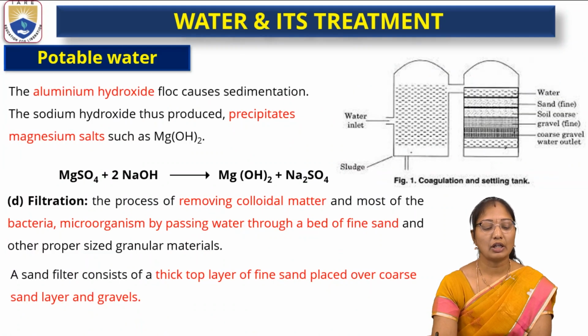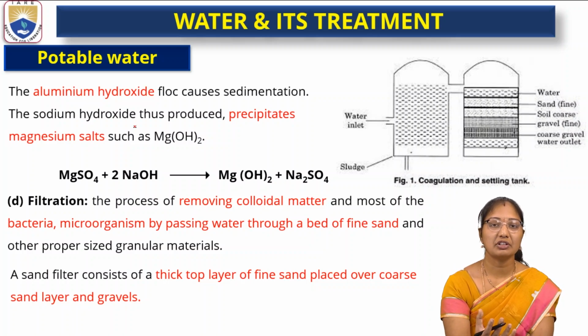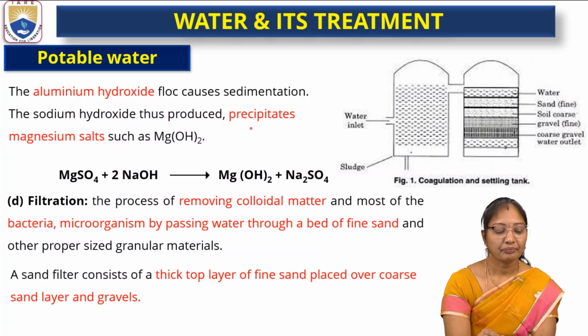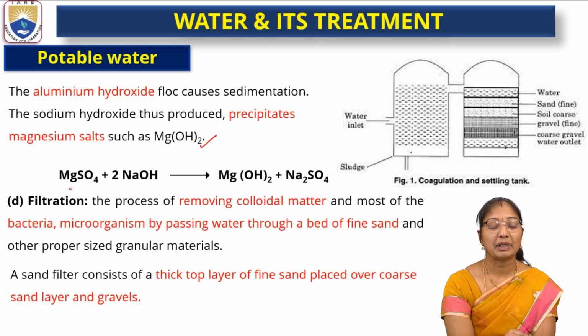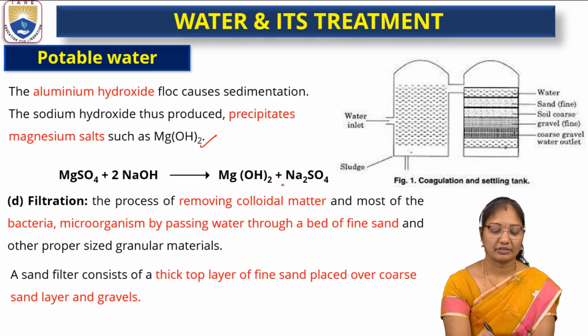The next thing, the aluminum hydroxide floc causes sedimentation. Sedimentation is nothing but the settling down. The sodium hydroxide thus produced precipitates magnesium salts such as magnesium hydroxide. So if magnesium sulfate was added, then magnesium hydroxide plus sodium sulfate will come as a byproduct. This can be filtered. So the filtration.